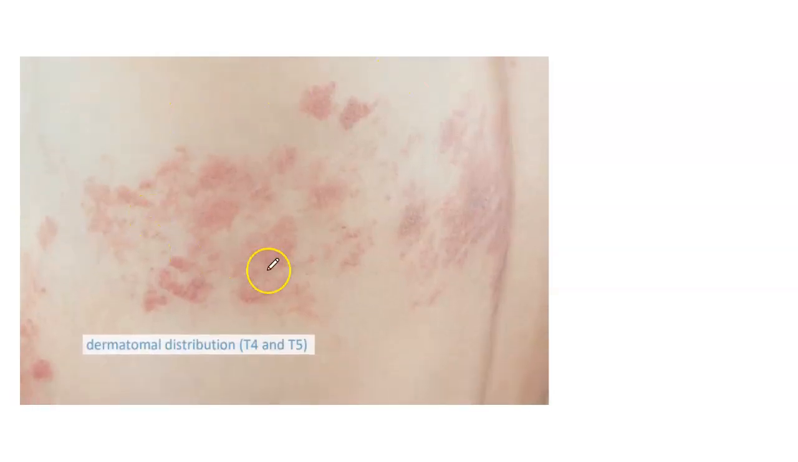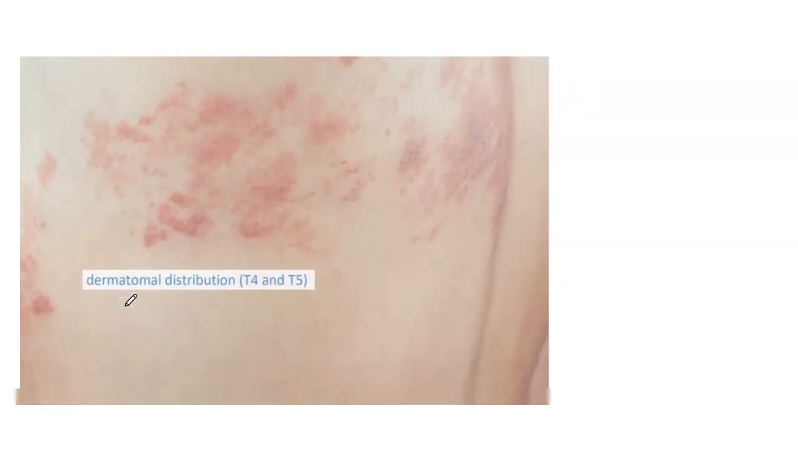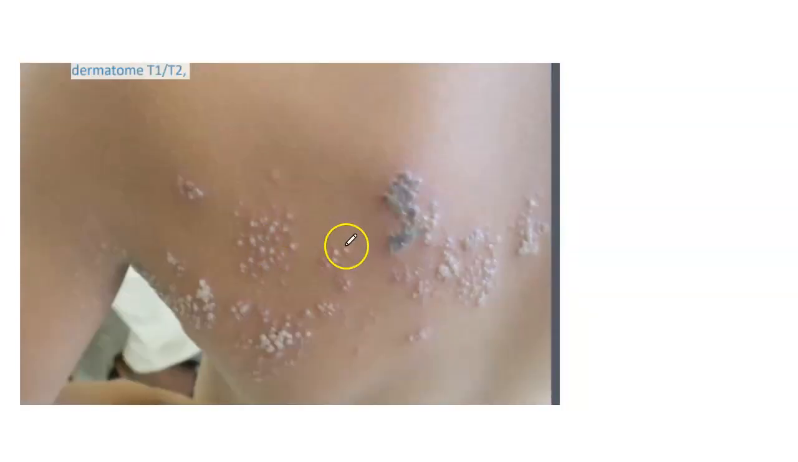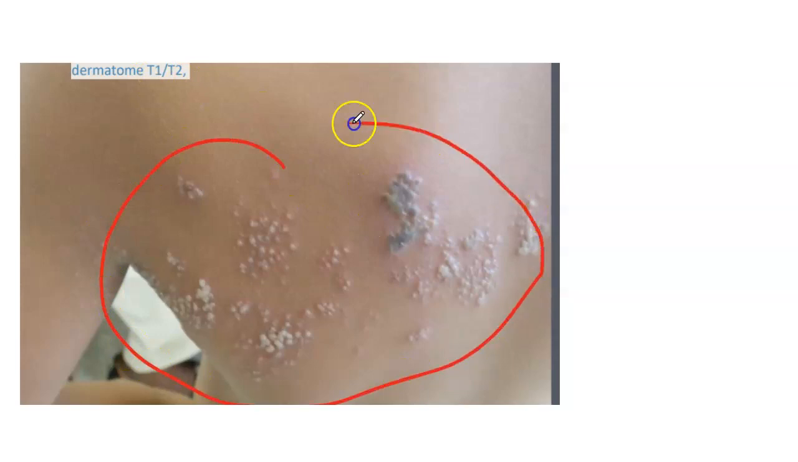This is the image showing the shingles infection, and these lesions are present in a dermatome-like distribution. So what are the dermatomes involved here? T4 and T5 dermatome involvement is present here. This is another picture showing the shingles present in the dermatomes T1 and T2. So always remember that shingles involvement is dermatomal.